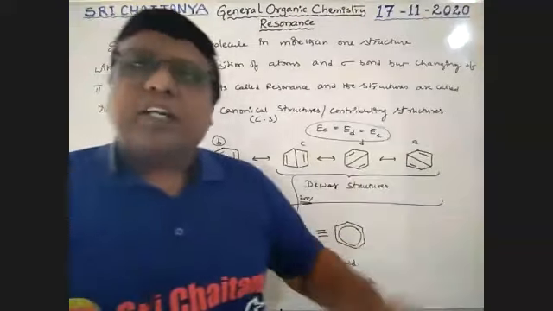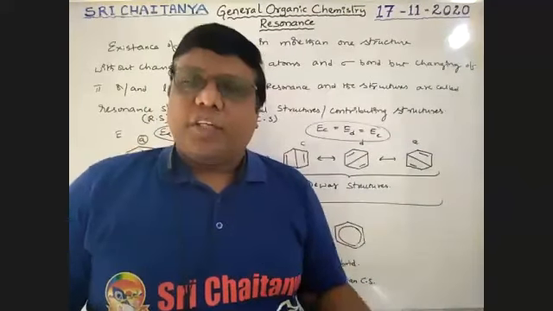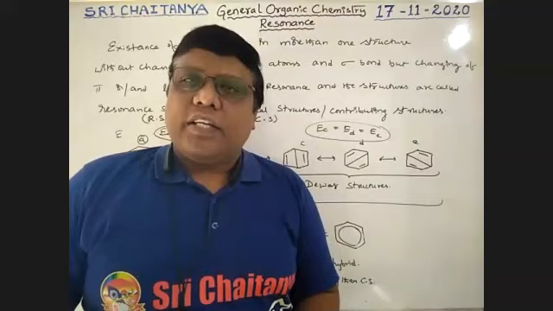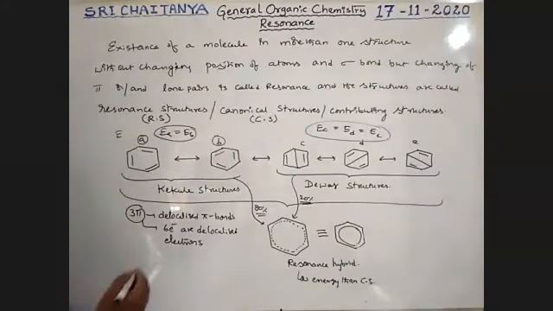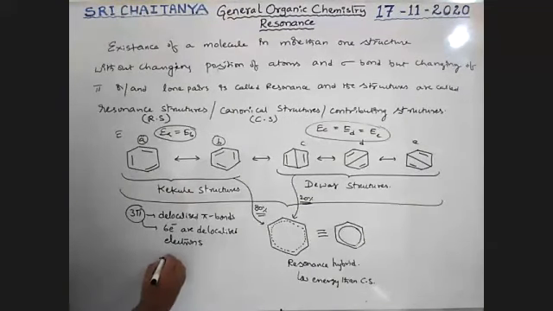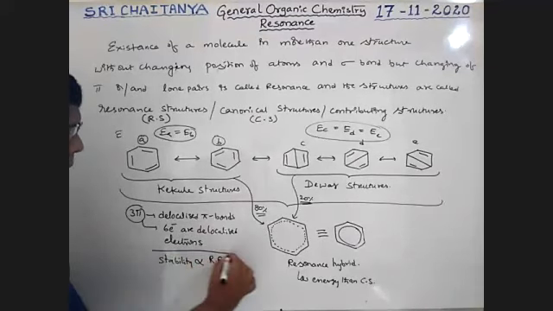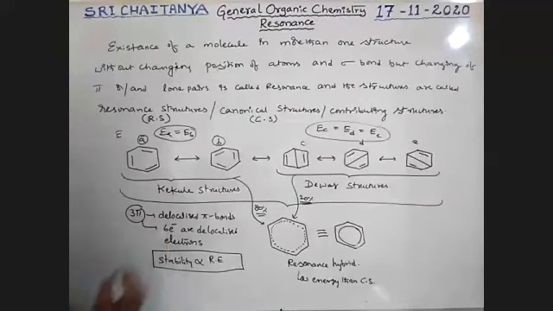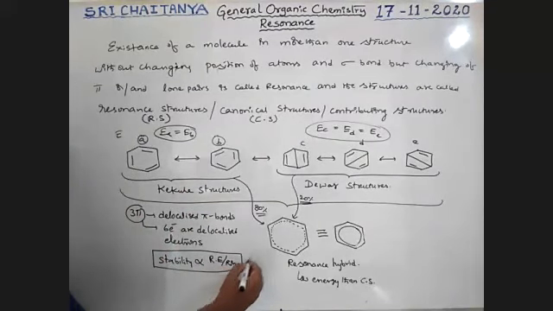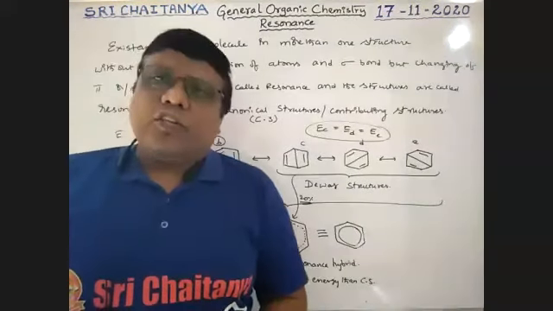So the amount of energy released during resonance is called resonance energy. Resonance energy explains the stability of the molecule. The stability of the molecule is directly proportional to resonance energy. If those are ring molecules, resonance energy per ring is used. The stability of the molecule is directly proportional to resonance energy per ring.